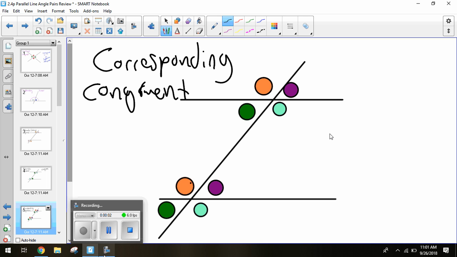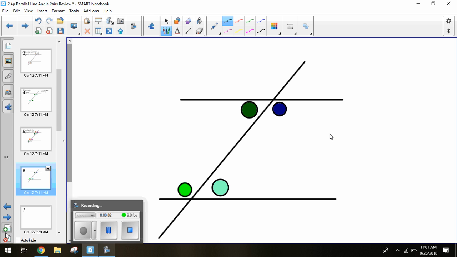So whatever your orange is, your orange down here is also the same. Whatever green is, green down here is also the same. So we've done 3 of those so far, so we have 1 more pair with parallel lines. Amazing. So we have our 2 parallel lines, our transversal, and then we have these greens together and these blues together. We have 1 more name we need to think of.